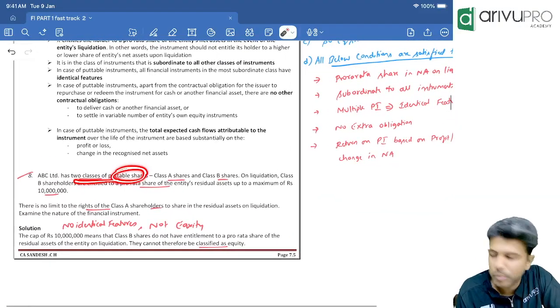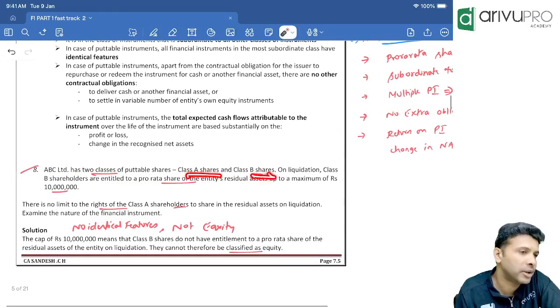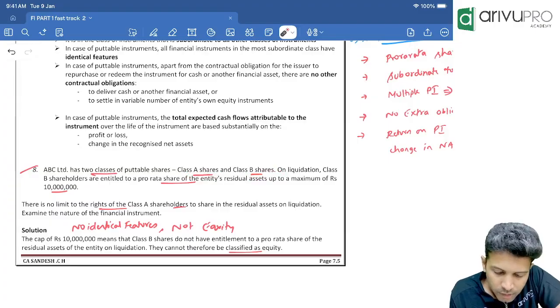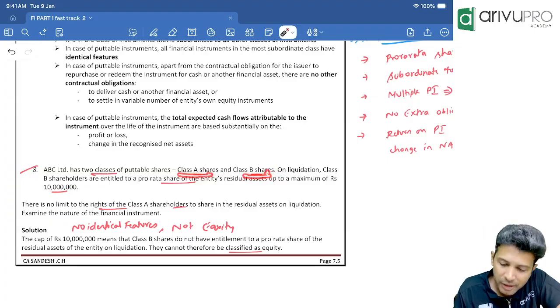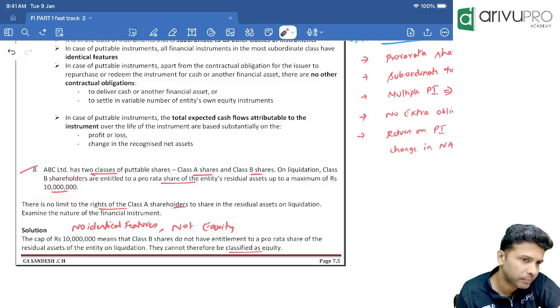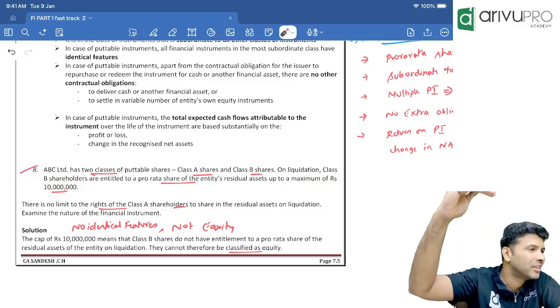ABC has two classes of putable shares, class A and class B. If they have two classes, is partiality allowed or not? Both of them should have identical features, correct? Now read this line. On liquidation, class B shareholders are entitled to a pro rata share in the entity's residual assets, but up to a maximum of 10 lakh. B category people will get a share in net assets, but the full amount, or is there a ceiling limit? There is an upper limit.